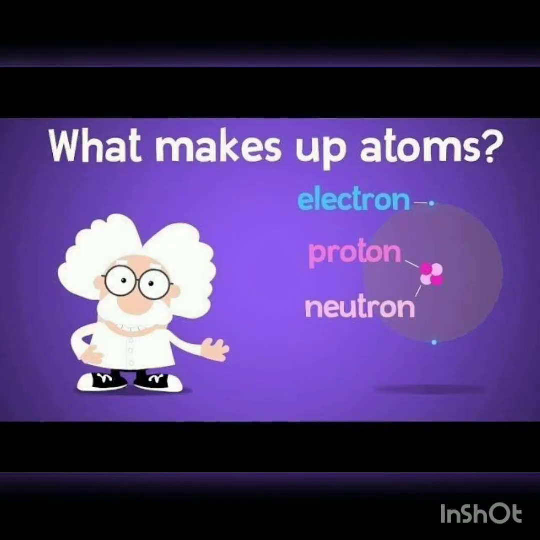Now, in the previous classes, we have already studied how atoms exist in the form of molecules. But today we are going to learn something more about atoms: how these atoms exist as an ion. But before understanding the formation of ions, we should know about the various particles which are present in an atom.